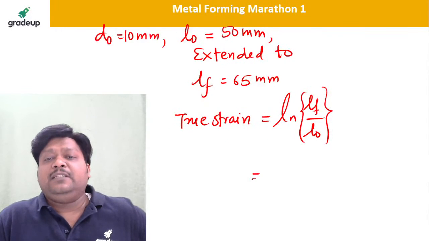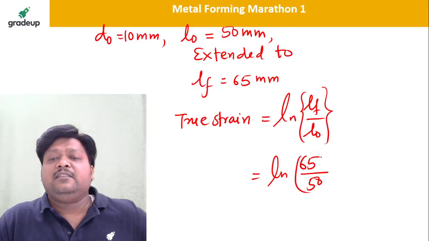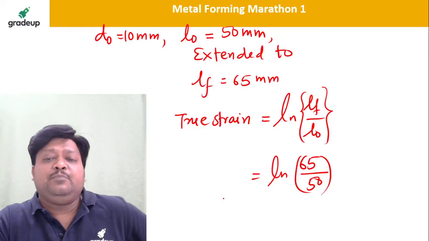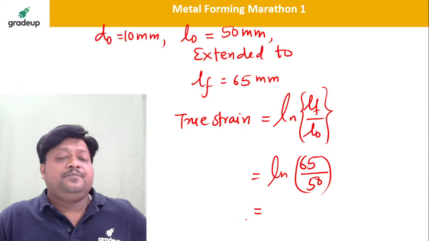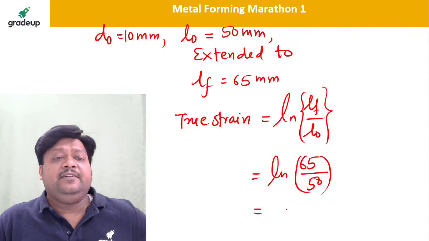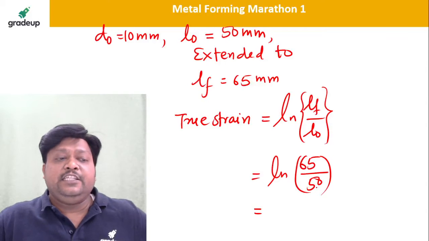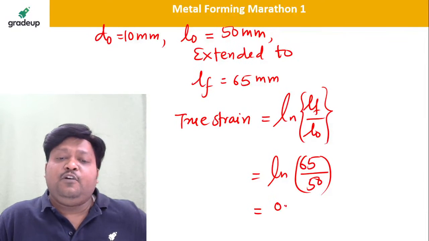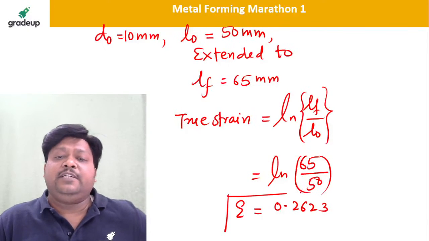So ln of 65 by 50. I divided 65 by 50 and took the natural log, so how much will it come? It is 0.2623. Very nice, very good. So this is our true strain.